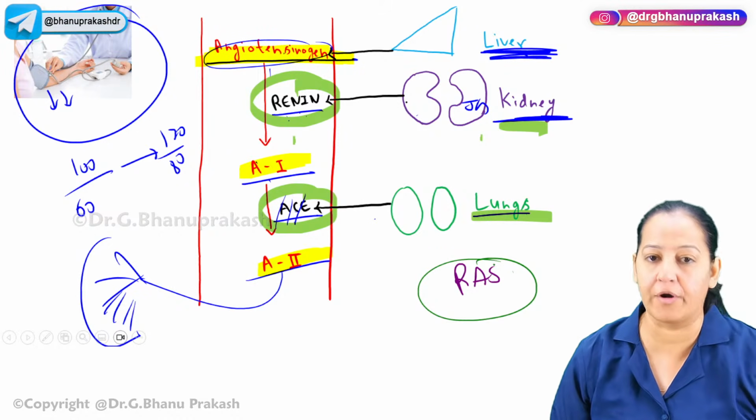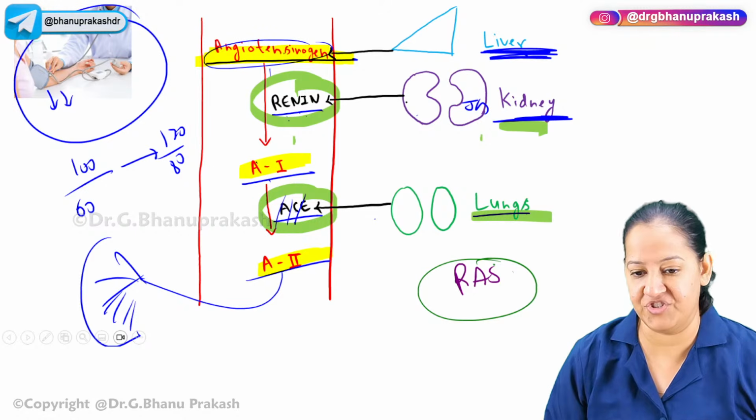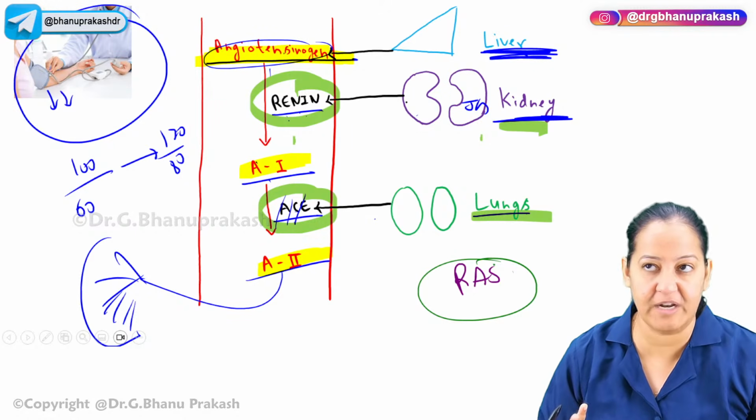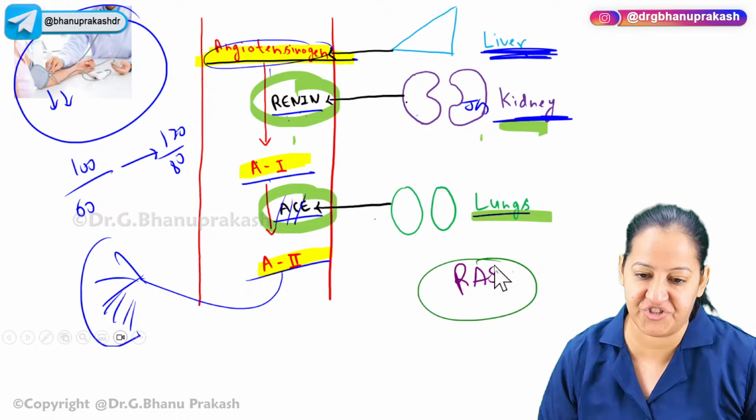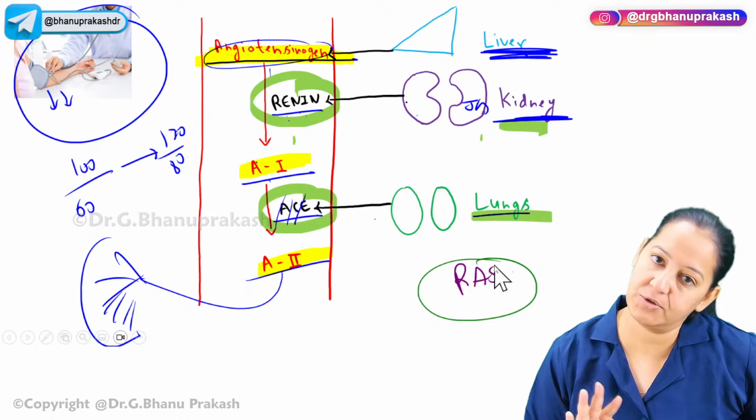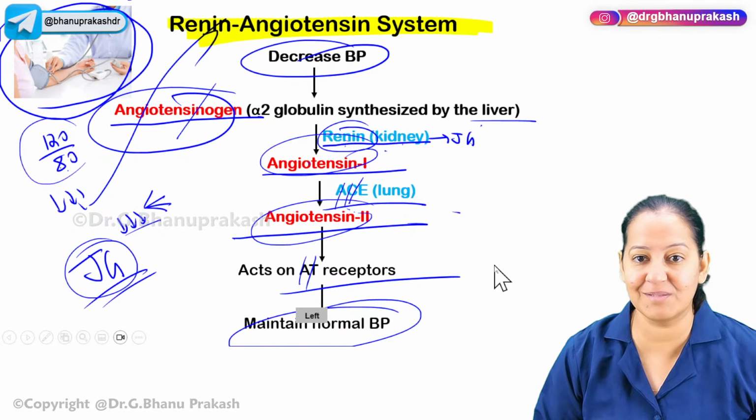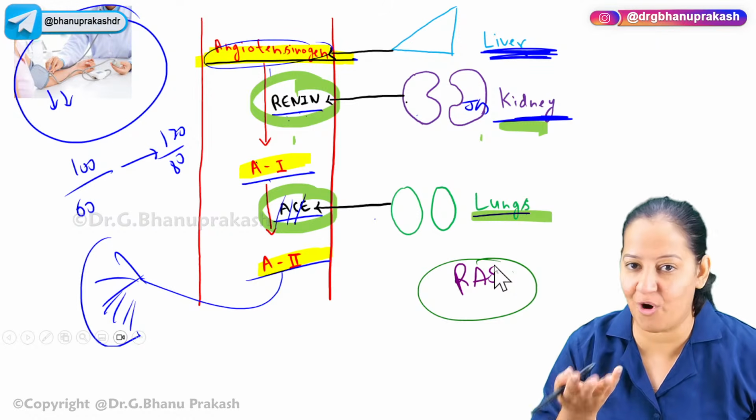It is given by God to prevent us from hypertension. God is great. God has given the backup so that we don't die with shock. We don't have hypertension. And we don't die with hypertension. So this system is present in all of us. You say, yes, ma'am, it's a very good thing. And we are thankful to God for the system.